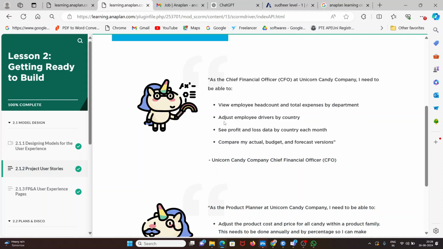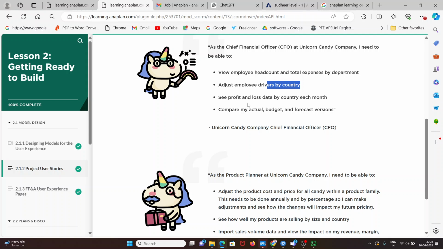And he is asking to see employee head count by country. He also wants to see it country-wise. And one more thing, he wants to see the profit and loss data by country each month. One more requirement is that he wants to see the country-wise details each month. And he wants to compare actual, budget, and forecast versions as well.